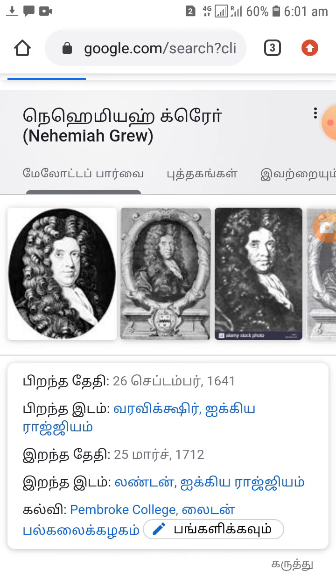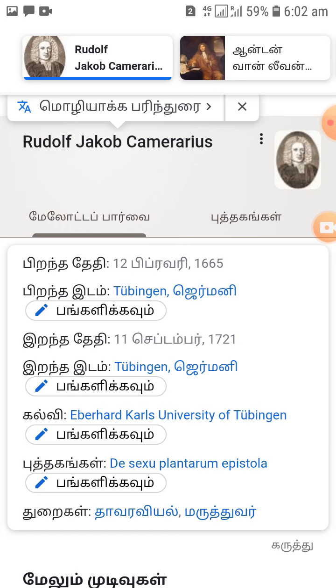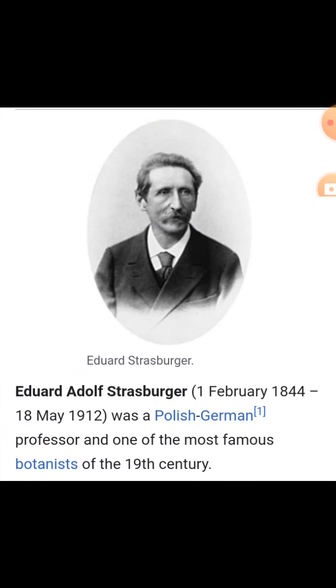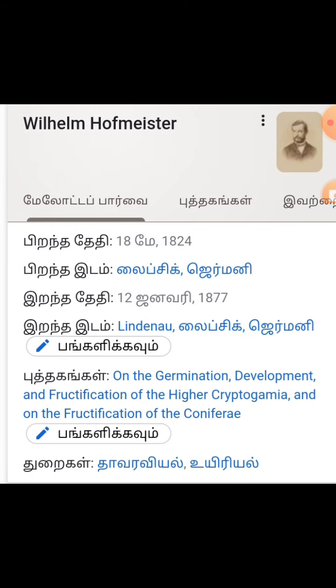These images were collected from sources on Google and Academic. Camerarius, the father of plant anatomy, described the pollen, flower and ovule. Kolreuter wrote about the importance of entomophily. Strasburger reported polyembryony and the process of syngamy.